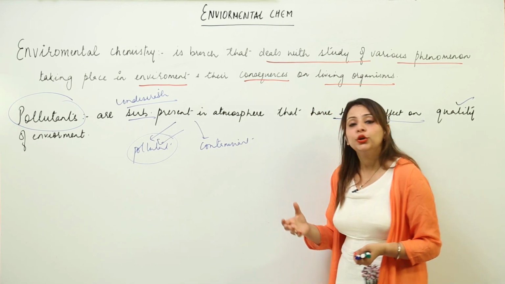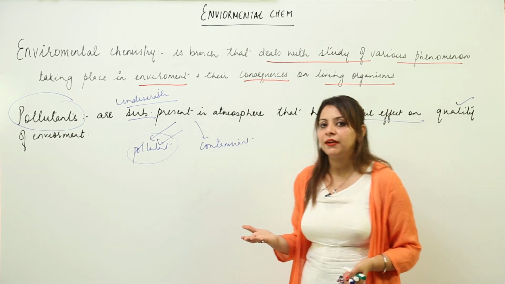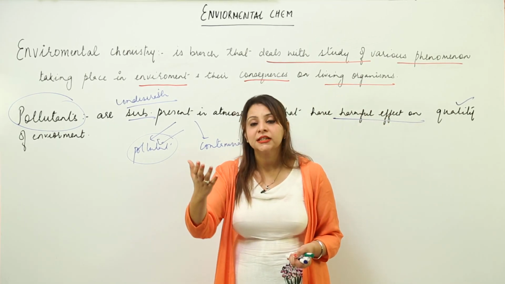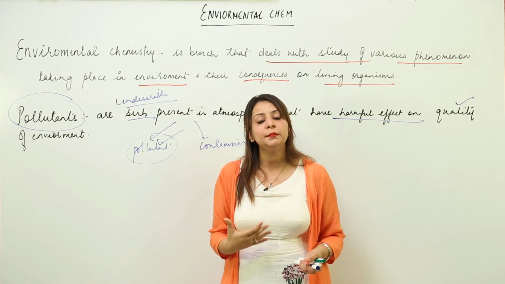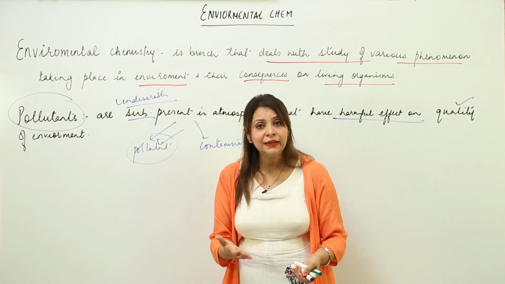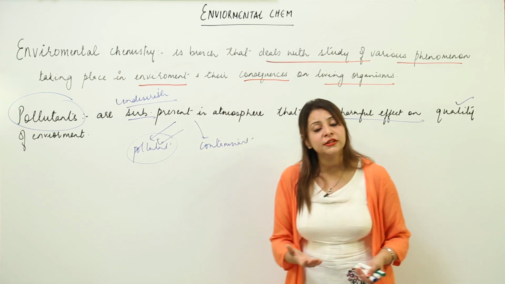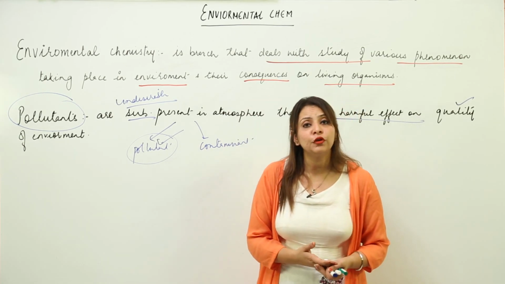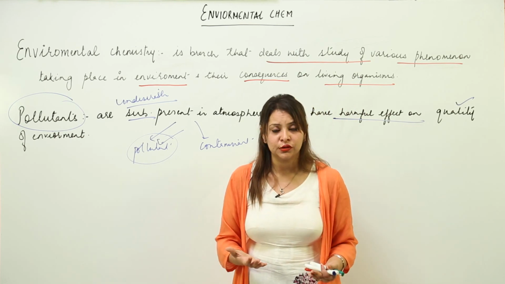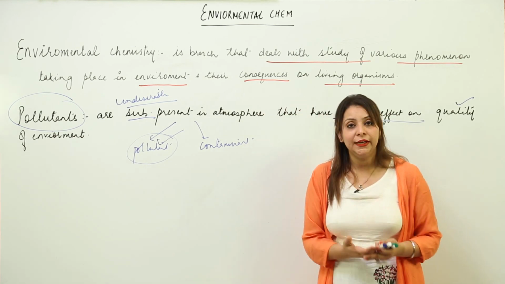For example, carbon dioxide gas is present in the atmosphere. It is not a pollutant. Carbon dioxide is used by plants for photosynthesis, and they require it, because if they won't take carbon dioxide, they won't be able to perform photosynthesis, and then how are we going to get food, right? So it is very important.